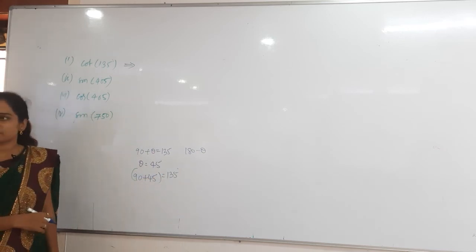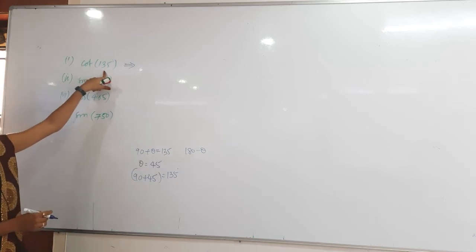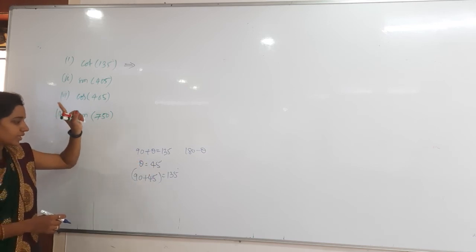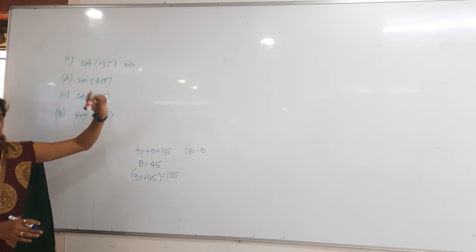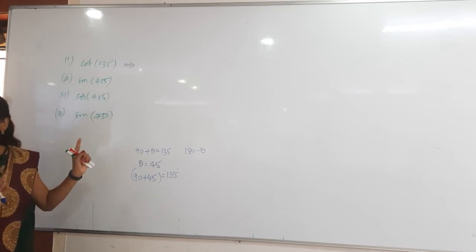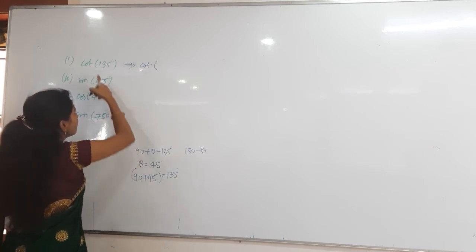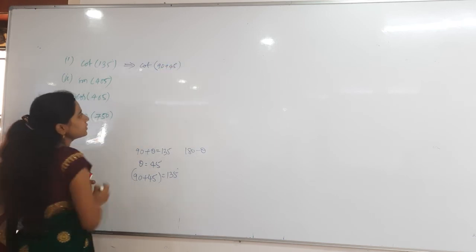This is the original method you have to do. 90 plus theta is 135, then theta is 45. So 90 plus 45 gives us 135. 90 plus theta means which quadrant? Second quadrant, so we can do it easily. Cot 135 is 90 plus 45 degrees.